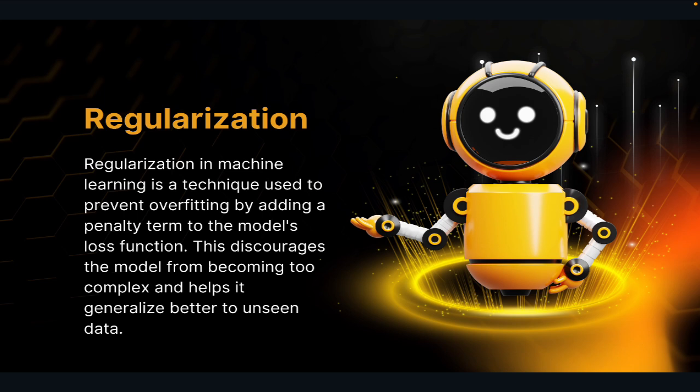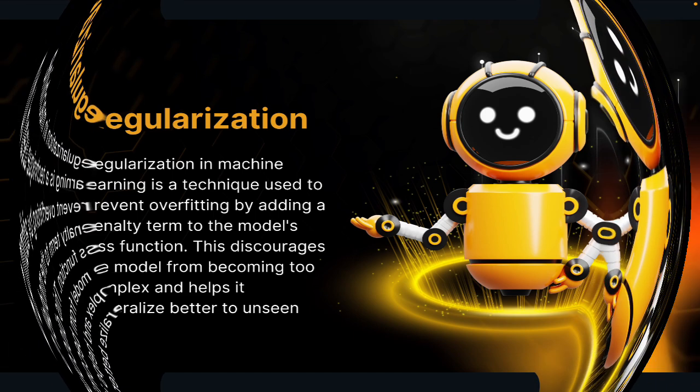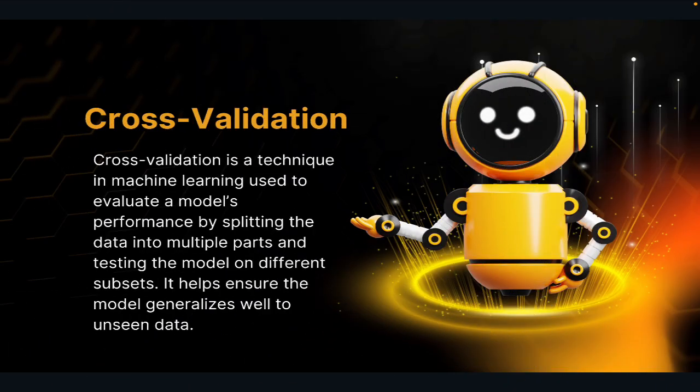Now let's learn the next term, that is cross validation. It is another secret weapon against overfitting. This is like running your model through a series of tests, each with different data sets, to make sure it's ready for anything. No more one and done mistakes.